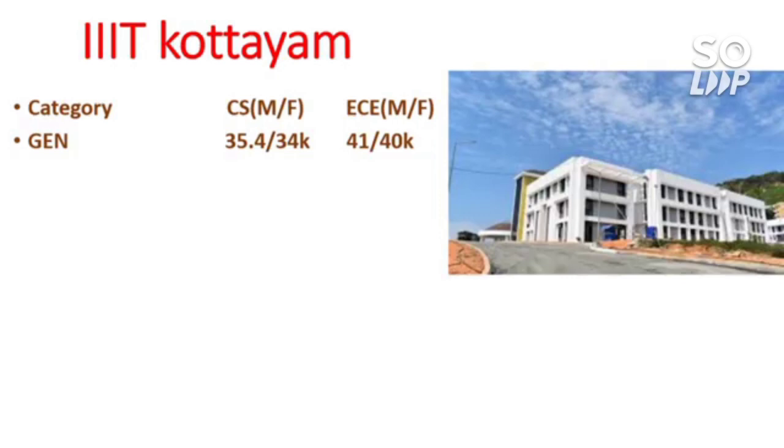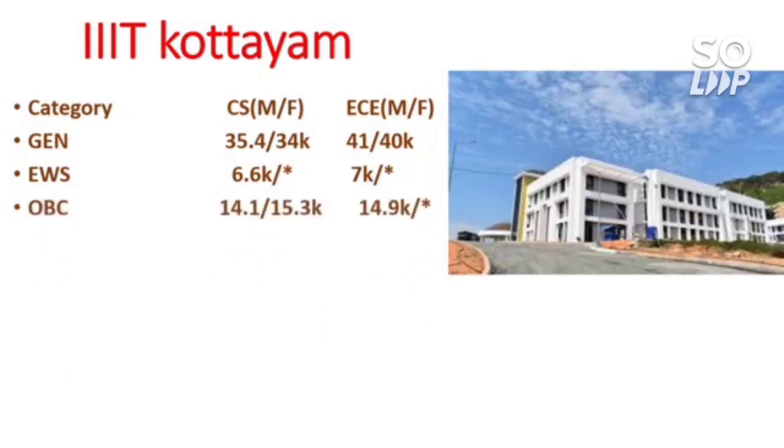So for general, 34,000 for CS, and for EC 41 and 40,000, and for EWS 6.6 thousand and 7,000 for EC. And wherever you will find the star marks, that means that category is not reserved for that particular branch.